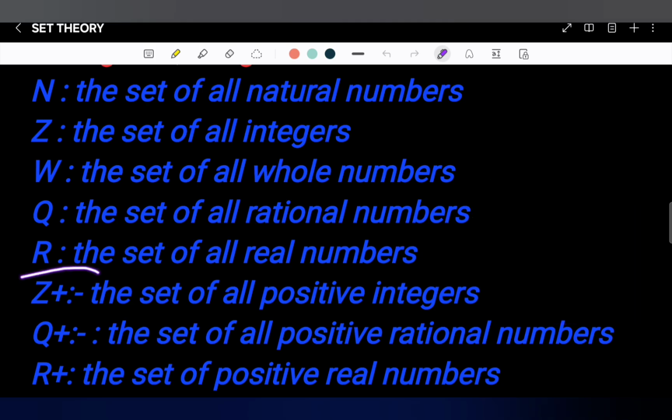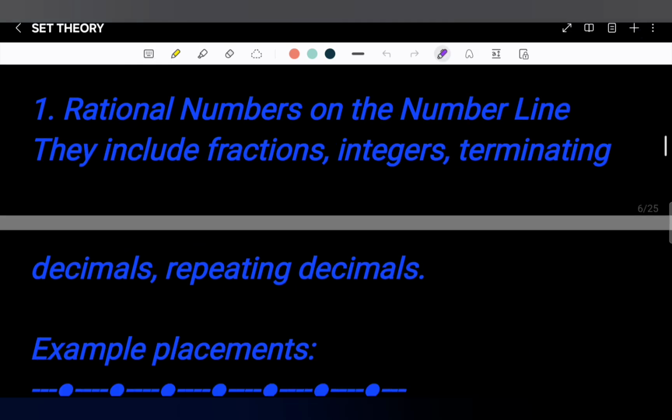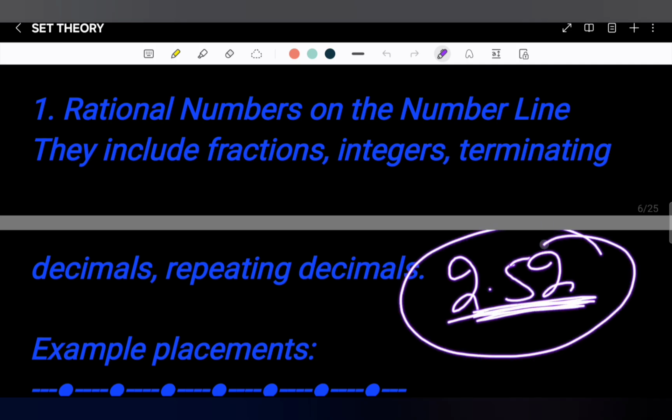Then what is R? R is the set of all real numbers. Real numbers include the rational as well as irrational numbers. Rational numbers are the numbers on the number line that include fractions, integers, terminating decimals, and repeating decimals. The two important terms here are terminating decimals and repeating decimals. What are terminating decimals? Terminating decimals are those decimals which end at a particular point, like 2.52. It does not move on, it ends at a point.